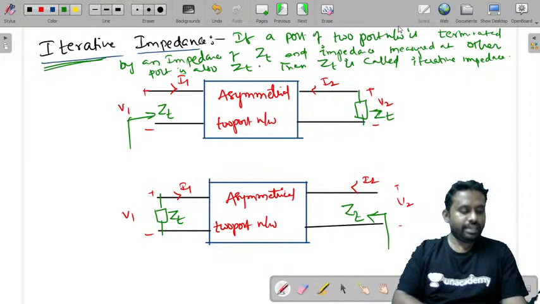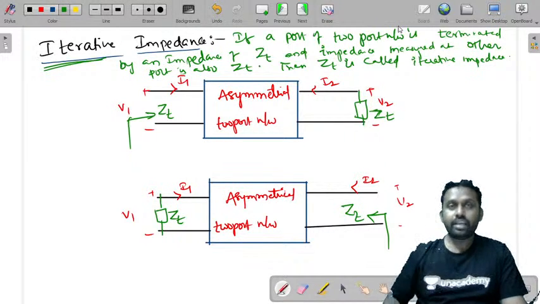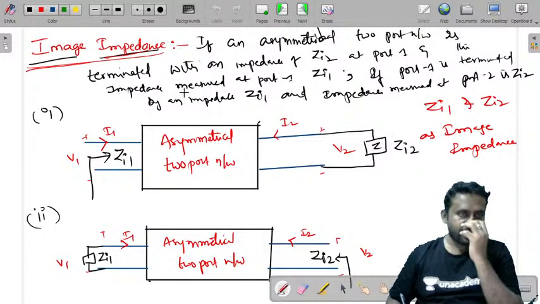So this is iterative impedance. I hope you have got the difference between image impedance and iterative impedance.